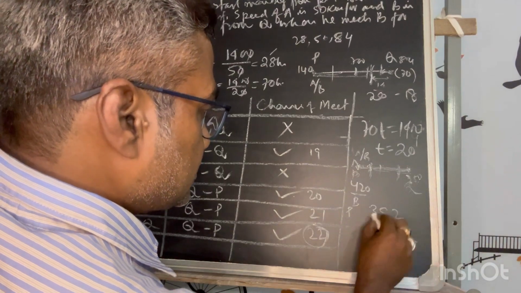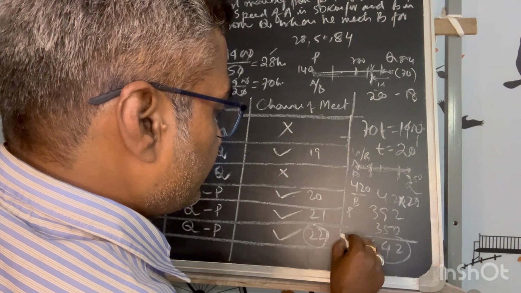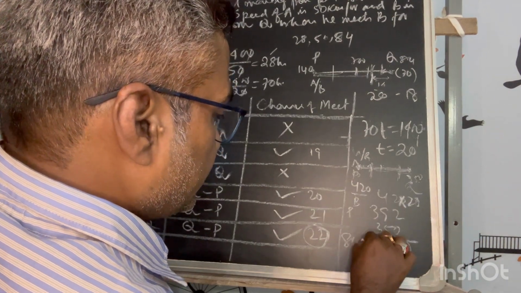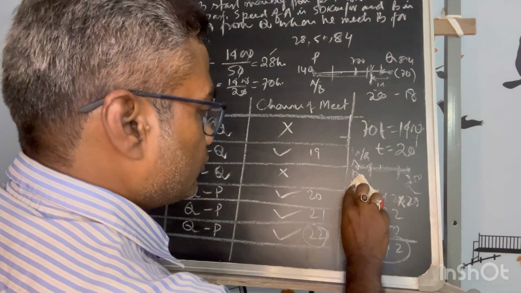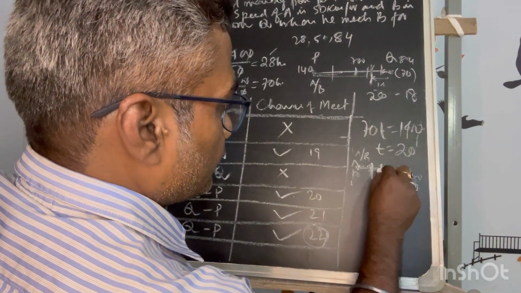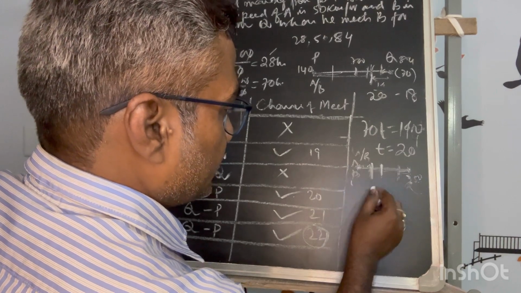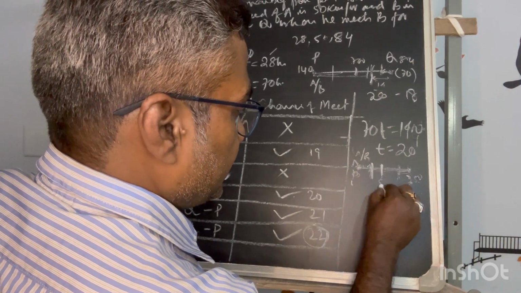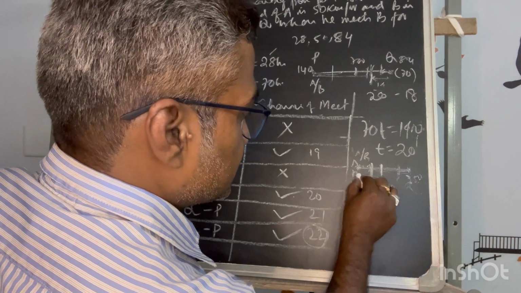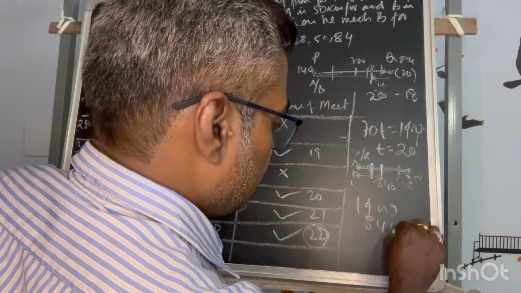So in this time, how much has B moved? 840. Okay, so 840 he has moved. So now his position, from where I will take the start, where A will start from P. So this is 840. So the remaining distance is how much? 1400 minus 840.